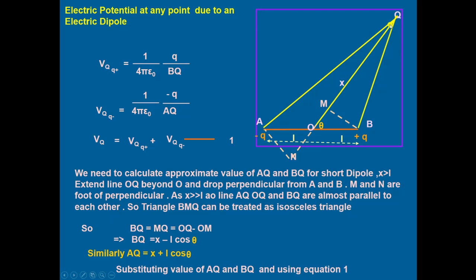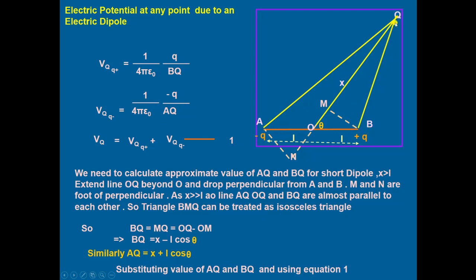So this triangle MBQ or ANQ is an isosceles triangle. From this triangle MBQ and this value OM, we calculate BQ.